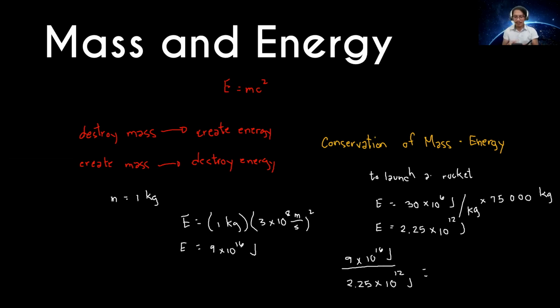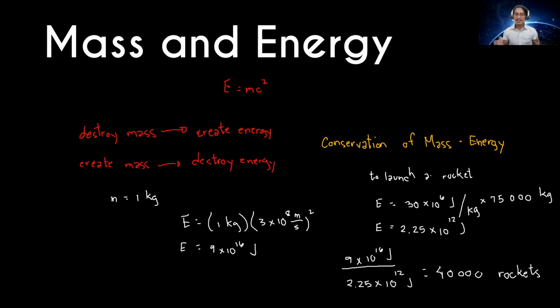How much is it? 9 times 10 to the power of 16 divided by, answer, 40,000 rockets we can launch. We can launch 40,000 rockets using only 1 kilogram of uranium.